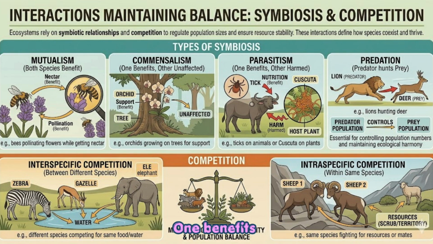Commensalism: one benefits, the other is unaffected. Example, orchids growing on trees for support. Parasitism: one benefits, the parasite, while harming the other, the host. Example, ticks on animals or cuscuta on plants. Predation: a predator hunts prey. Example, lions hunting deer, which is essential for controlling population numbers and maintaining ecological harmony.